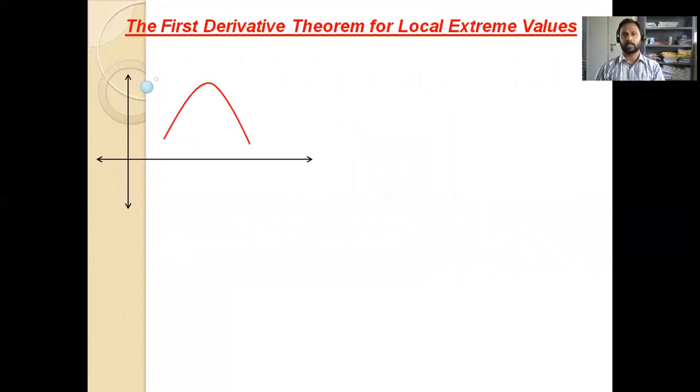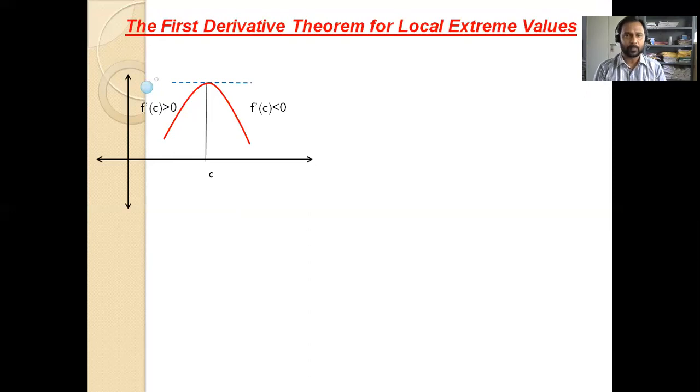The first derivative test. Here let us consider a function. Here C represents the extreme value or critical point. Now you see, at C, when we draw a tangent at that point, the tangent will be parallel to the x-axis, where f dash x is equal to 0. To the left of C, the function is increasing, therefore f dash x is greater than 0. To the right of that, the function is decreasing, that means f dash x is less than 0. This means that to the left and right of the critical point, the first derivative of the function changes its sign from positive to negative.